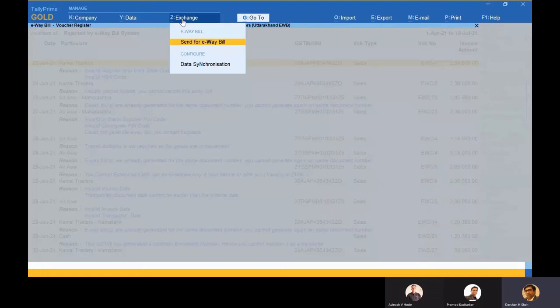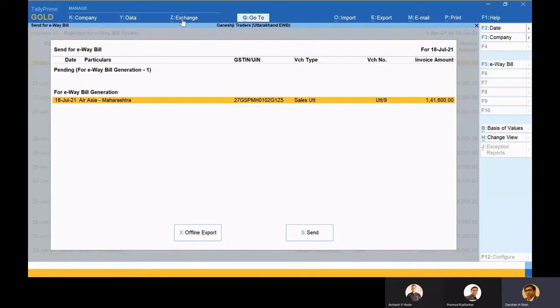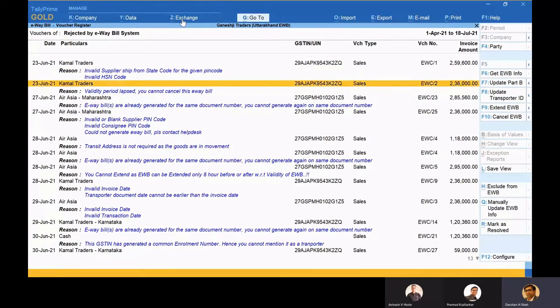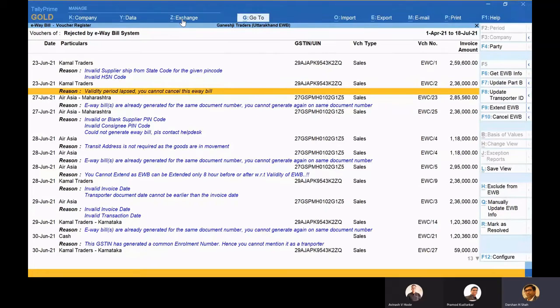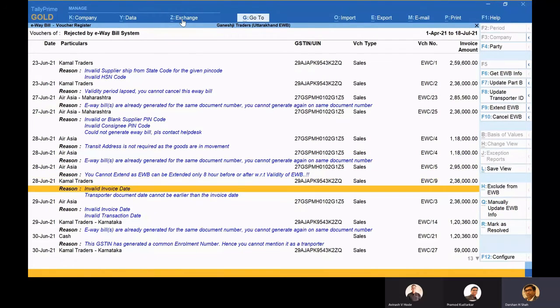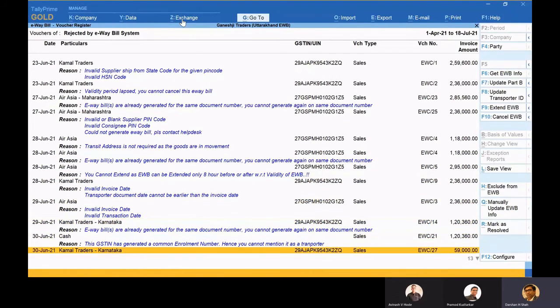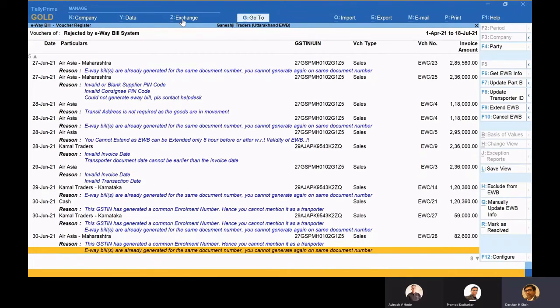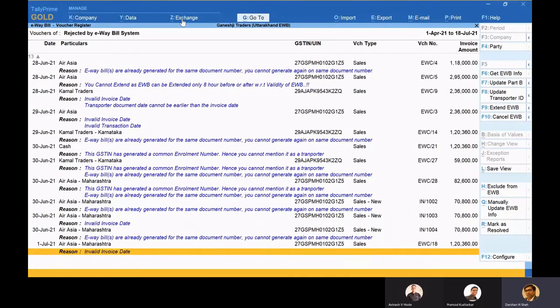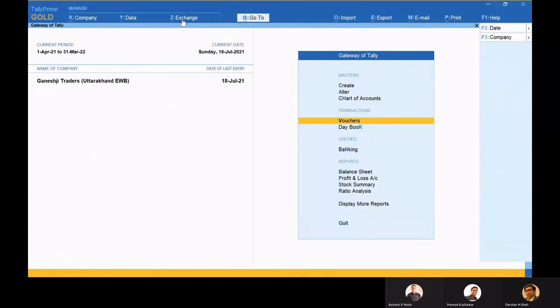So this was the exchange button, and you click on this and whatever transactions you want to send will go back for uploading to the portal. So see, this is all the information: valid period lapsed. You cannot cancel this e-Waybill, or if the e-Waybill is already expired, then you cannot extend because the period has gone. So these are all the rules and regulations we follow from NIC, and based upon that, these reports get generated.